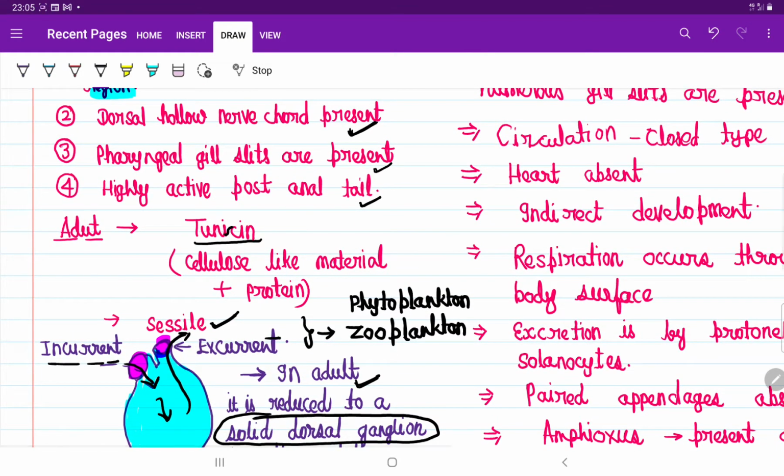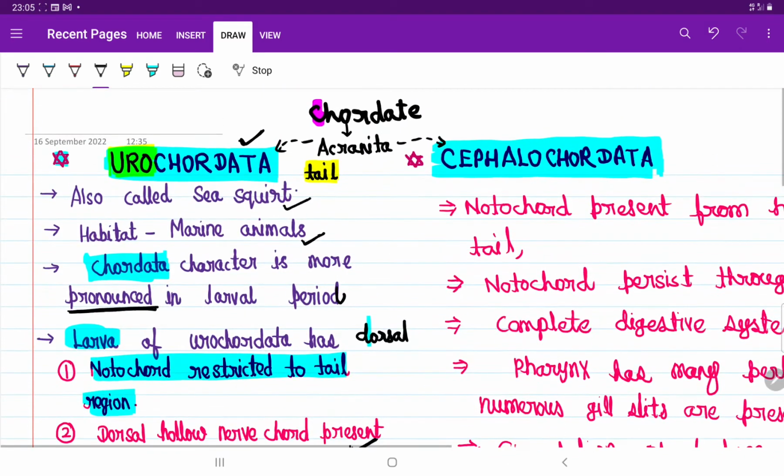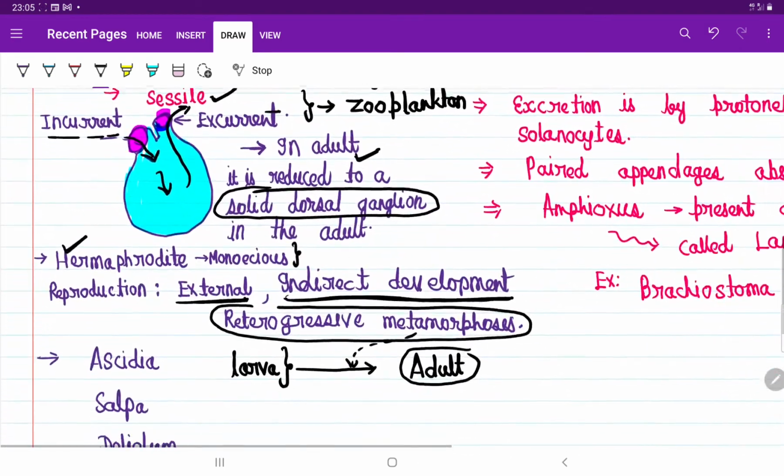And then they have open circulation, but a heart is present here. So we saw urochordata. What are the examples of urochordata?